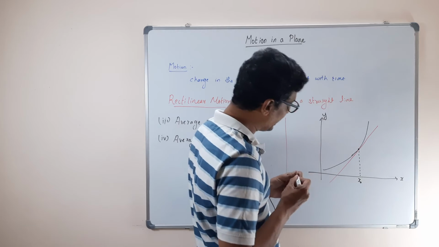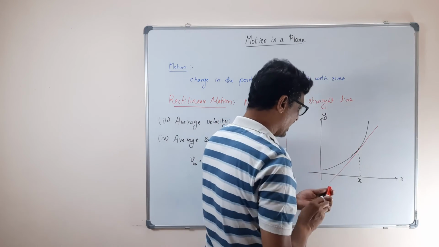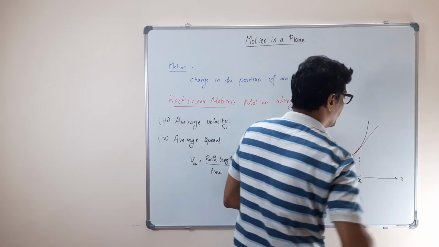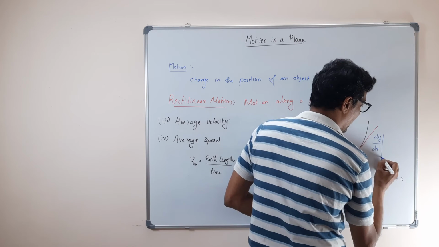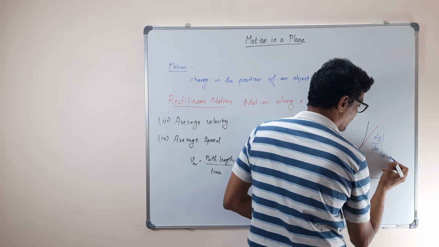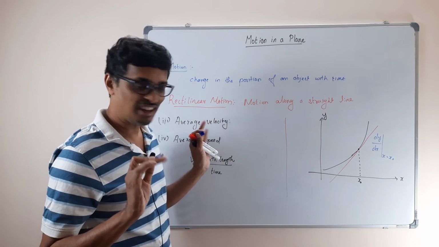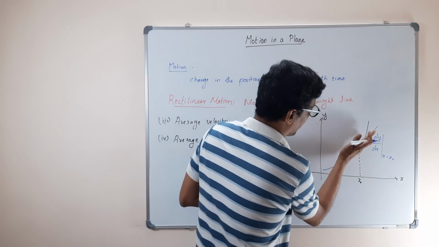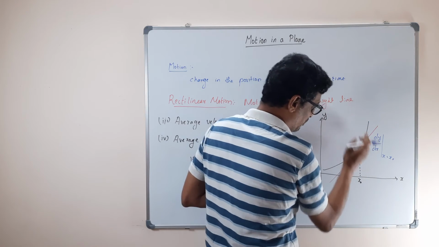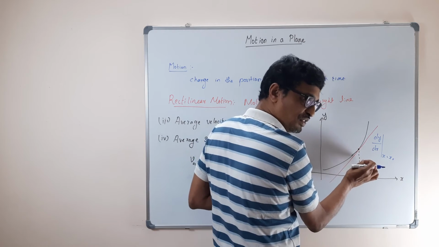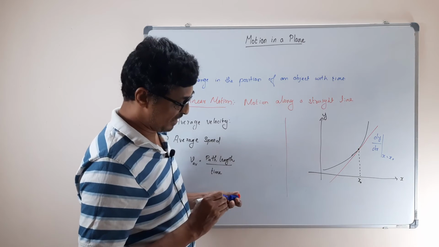If you remember what we said, the slope of this line is dy by dx at x equal to x0. Correct? So this is what we did, right? How did we get it? We took the line passing through two points, then slowly reduced delta x to 0. So then we got a differential.